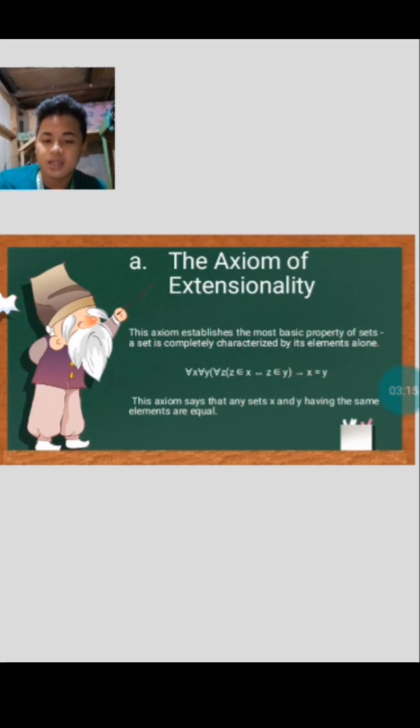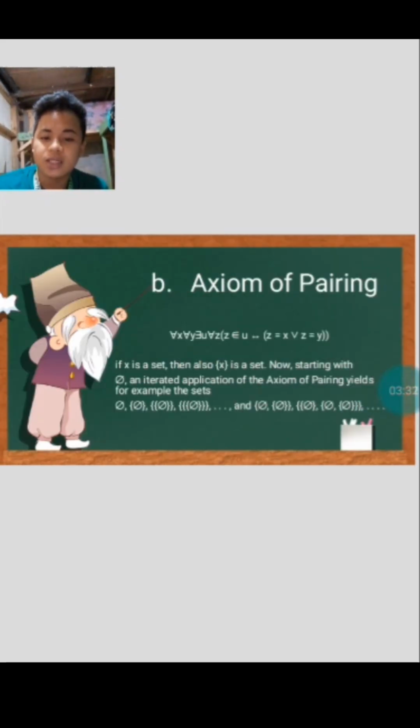The axiom of extensionality also shows that the empty set postulated by the axiom of empty set is unique. For assume that there are two empty sets, x sub 0 and x sub 1. Then x sub 0 and x sub 1 are equal. Second is the axiom of pairing.